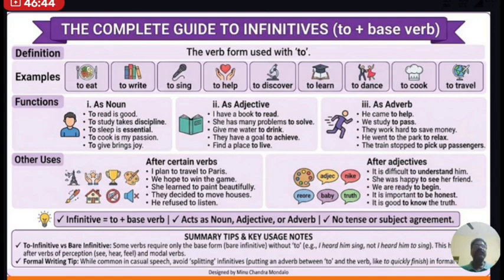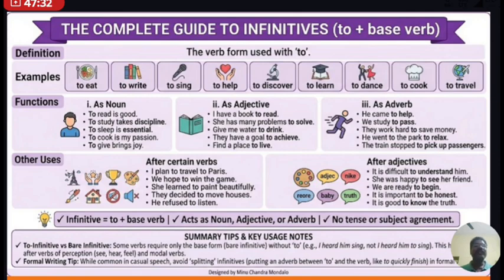To eat, to write, to sing, to help, to discover, to learn, to dance, to cook, to travel, all these are to-infinitives.